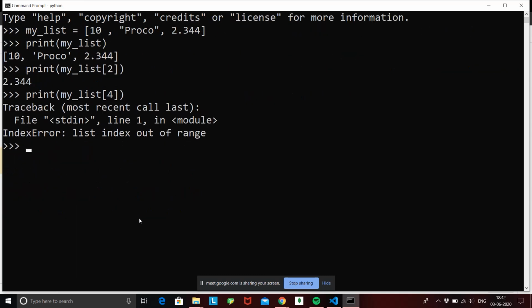Okay, next thing we can do with the list is similar to strings, that is we can find the length of our list, and to do that, similar, we have the len function as we had in string. Okay, if I do len of my list, I am going to get 3. Basically 3 is the number of elements that are stored inside my list. Okay, so this is how you get the length of a list.